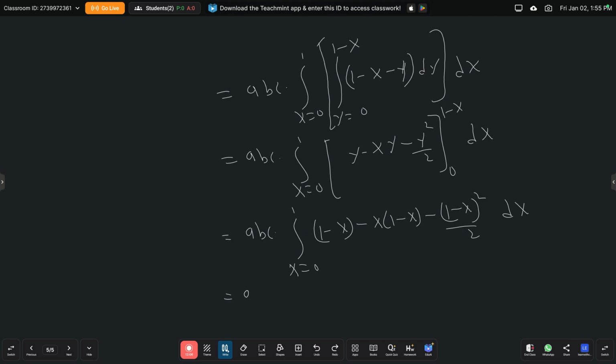So this is equal to abc into integral x is from 0 to 1, 1 minus x into 1 minus x, minus, x square minus of 1 minus x whole square, which is 1 plus x square minus 2x, by 2 into dx.